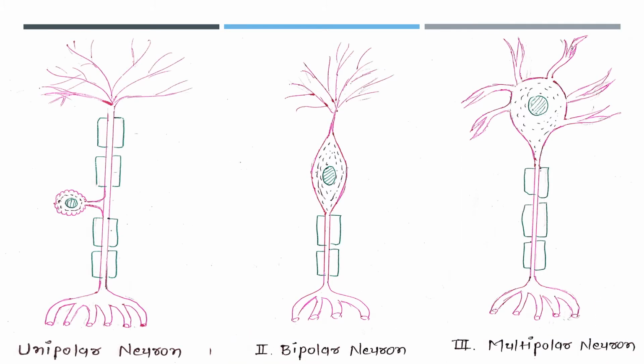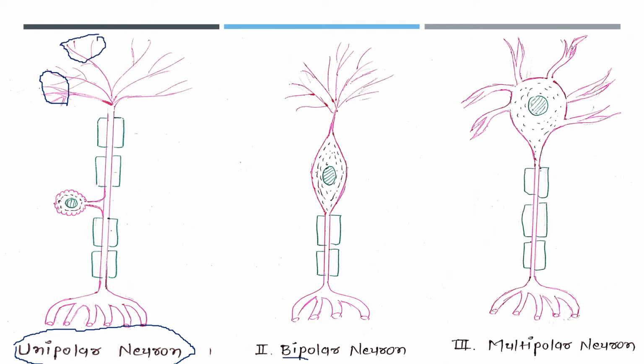So as you see, these three structures are types of structural neuron. First one is unipolar, in which neurites are present from the cell body, but you see that dendrites and axon are fused together to form a continuous process that emerges from the cell body. Both are structurally and functionally axon. This type of neuron is present at the ganglia of the spinal and cranial nerves. Unipolar neurons have a special function as sensory receptors, detecting sensory impulses such as touch, pain, pressure, thermal stimuli.